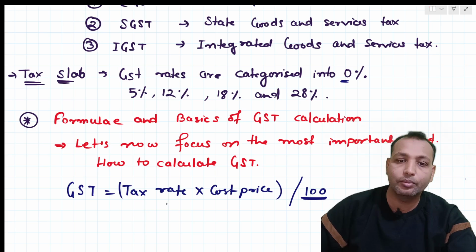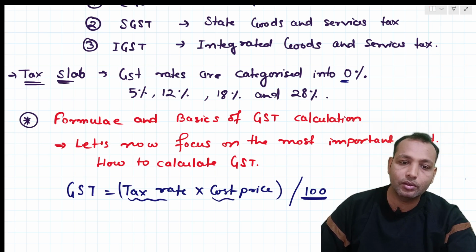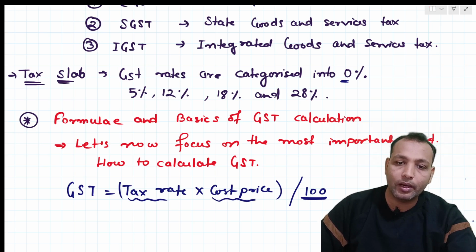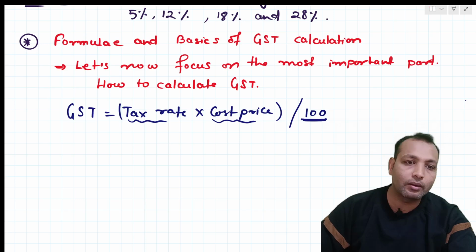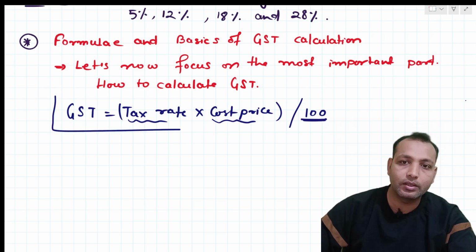If we multiply with 0, it will be 0 only. Then 5%, 12%, 18%, and 28%. So the tax rate will be multiplied with cost price and divided by 100, then we can calculate GST, right? So here we can calculate GST with the help of this.